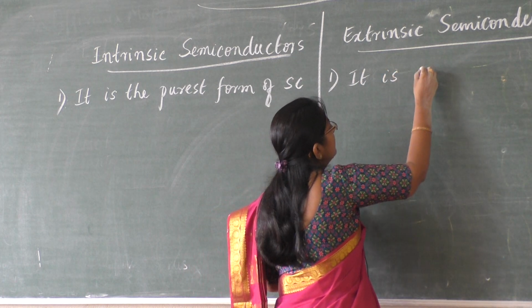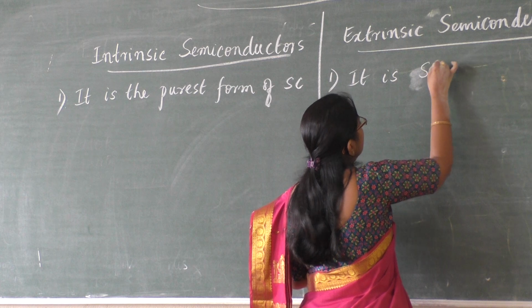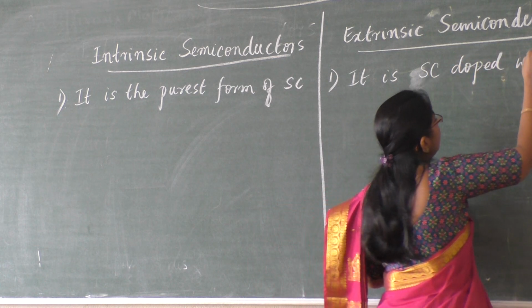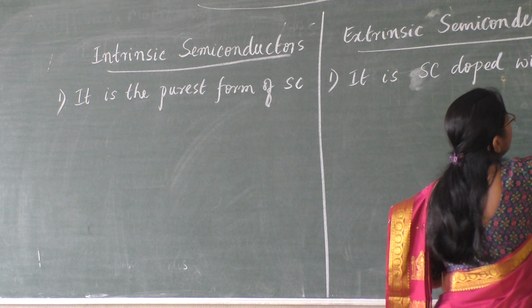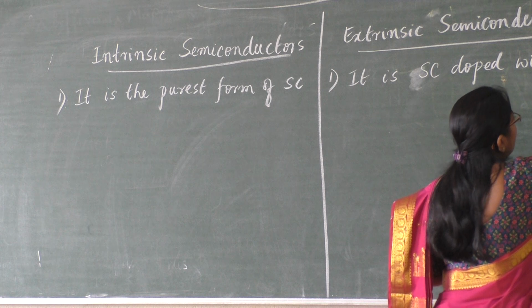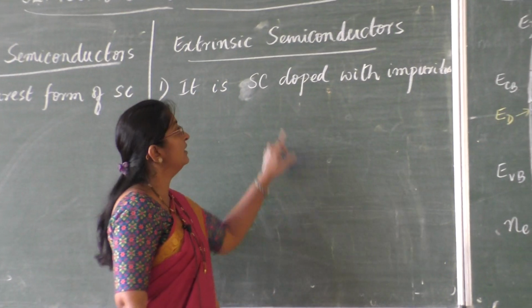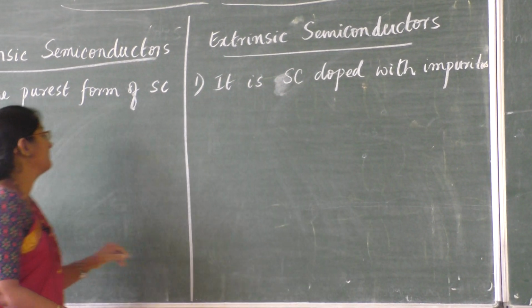Extrinsic is a semiconductor doped with impurities. When impurities are added to a pure semiconductor, we get extrinsic semiconductor.